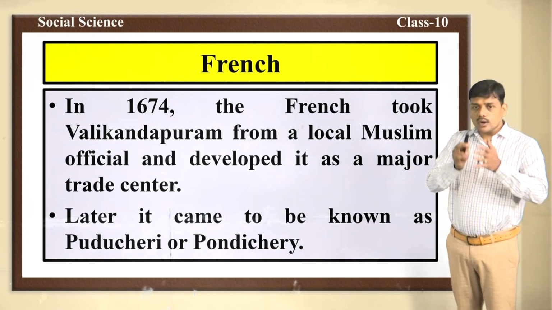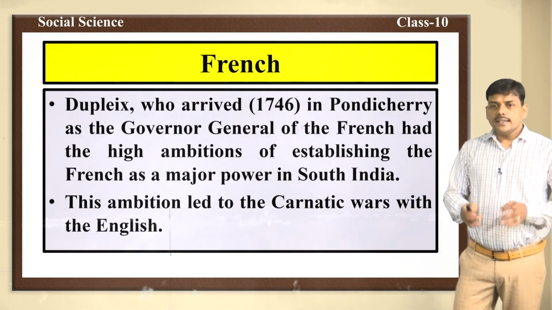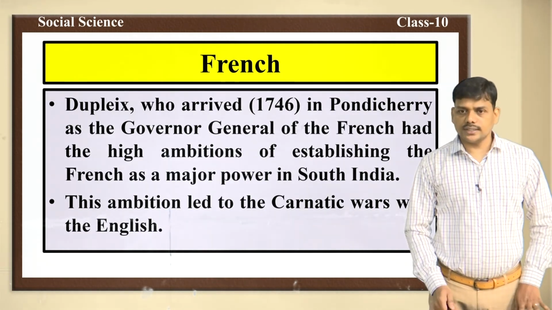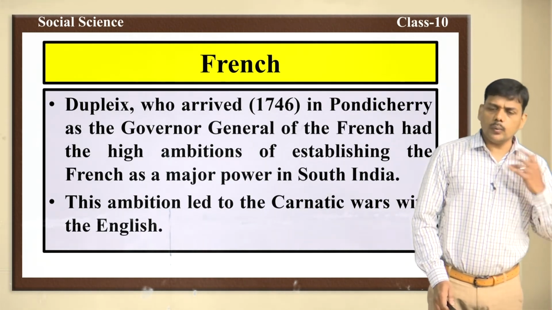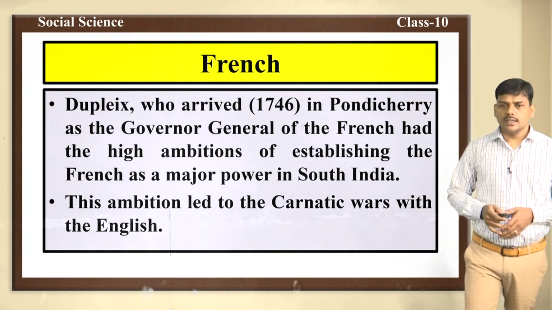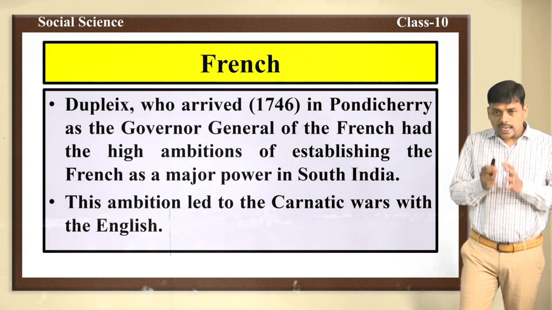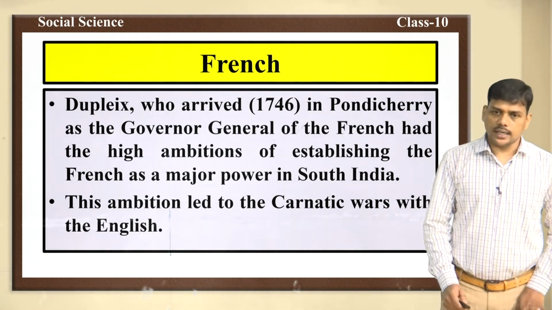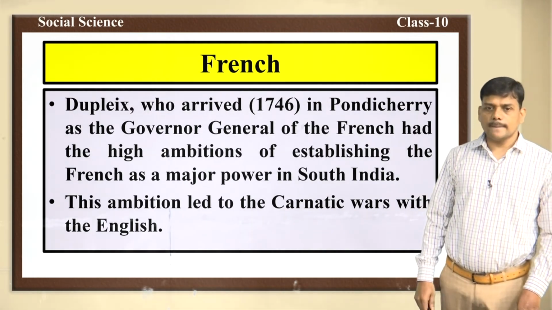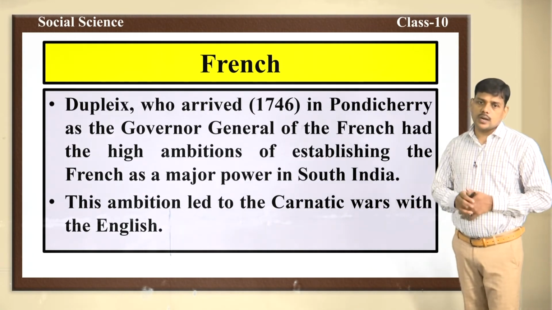The old name of Puducherry or Pondicherry was Valikondapuram, and here Dupleix, who came to India in 1746 as the Governor General of the French at Pondicherry, was a very ambitious person. He had the ambition of establishing the French as a major power in South India.